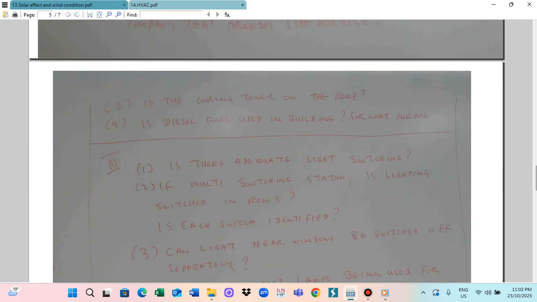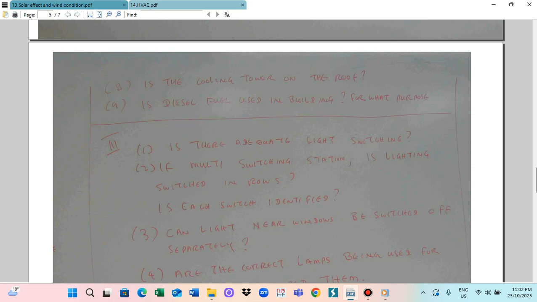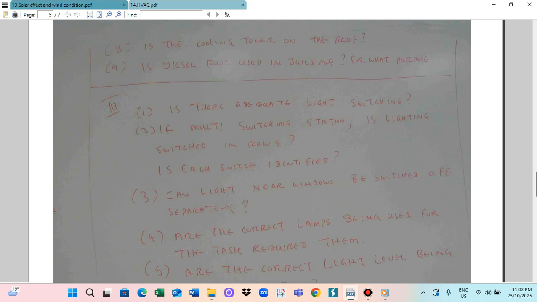And for that information, is there a cooling tower on the roof? This is for the commercial system. Commercial system, standard air conditioning, centralized system. The cooling tower is located on the roof of the building.